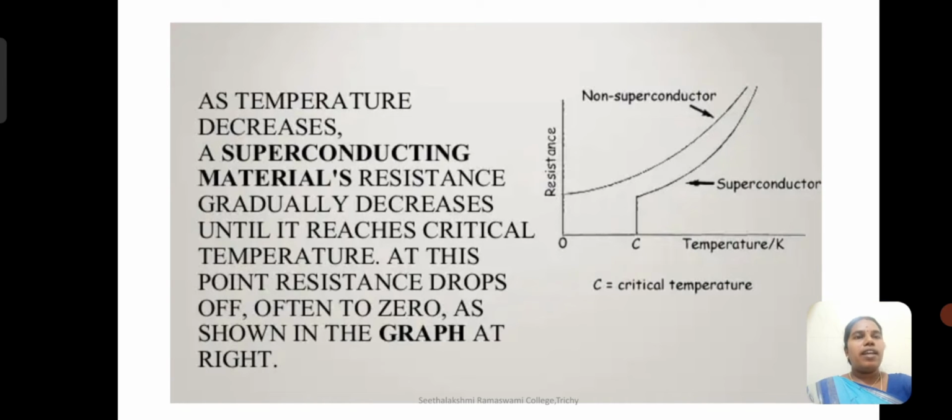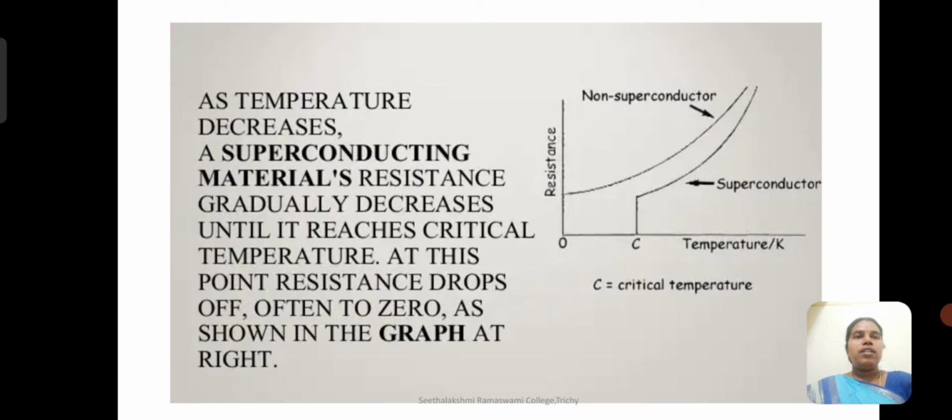From this graph, plotted between temperature and resistance, you could see that for a non-superconducting material, as I decrease the temperature, the resistance correspondingly decreases. But in the case of superconductors, as I decrease the temperature, the resistance gradually decreases until it reaches a critical temperature.